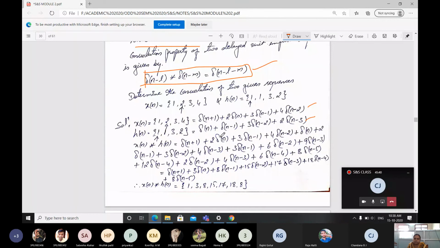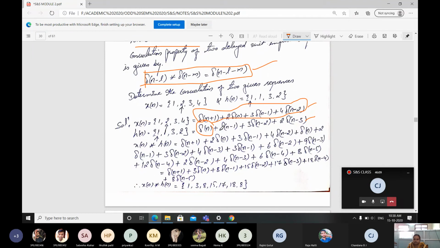Next we have to multiply these two, meaning convolve these two. X of n convolved with h of n is going to be equal to delta of n plus 1 plus 2 delta of n plus 3 delta of n minus 1 plus 4 delta of n minus 2. Then, if I multiply delta of n with the whole function, you'll get delta of n plus 1, 2 delta of n, 3 delta of n minus 1, plus 4 delta of n minus 2.